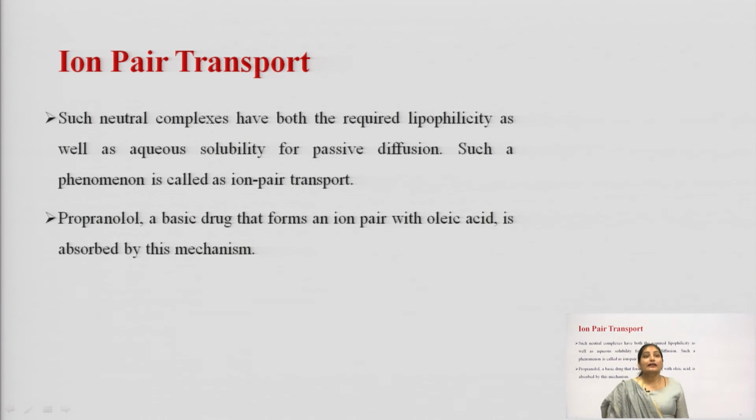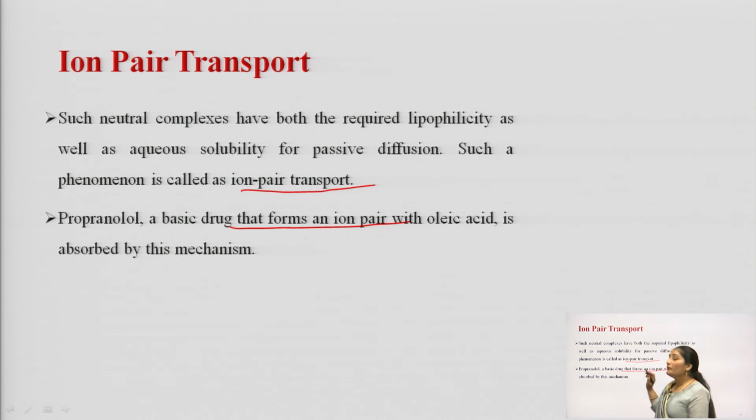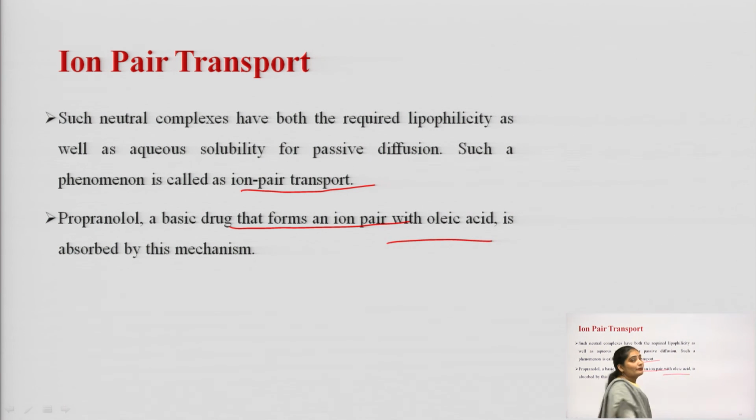These neutral complexes have both properties: lipophilicity as well as hydrophilicity, or aqueous solubility. So, this transport process is known as ion pair transport. For example, propranolol is a basic drug, and this basic drug will form an ion pair with oleic acid, and this will be absorbed by the ion pair transport mechanism.